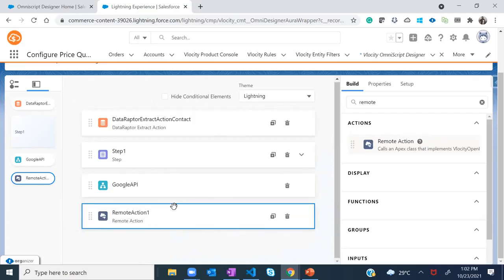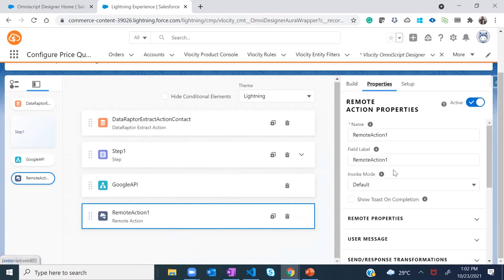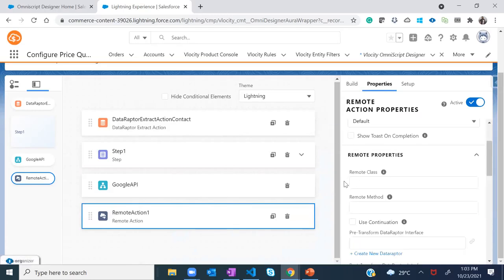So now I have added a remote action over here. Under the remote action properties, I'm not changing the name because this is backend stuff. You'll have to define the class over here. Again, this tip will show you what class you can incorporate, and it's showing Velocity open interface class. So what exactly is open interface class? Before actually selecting the class, I'll tell you what exactly is open interface.